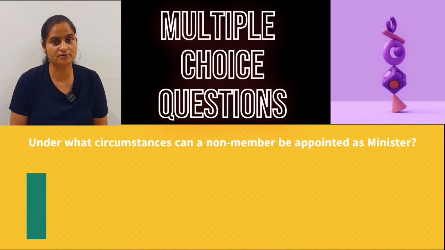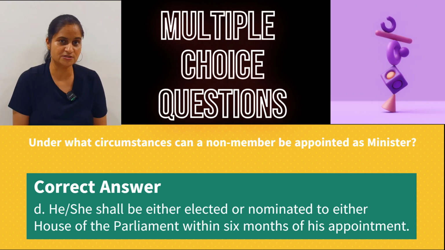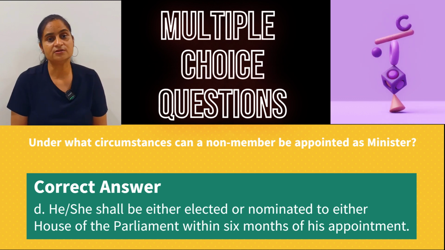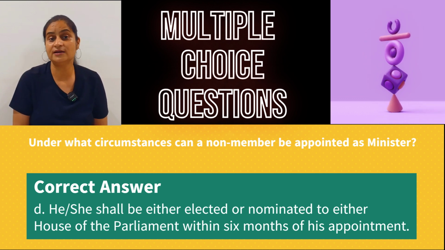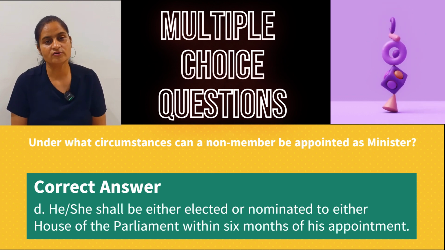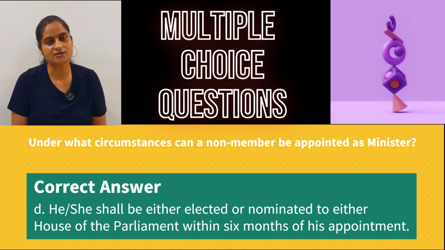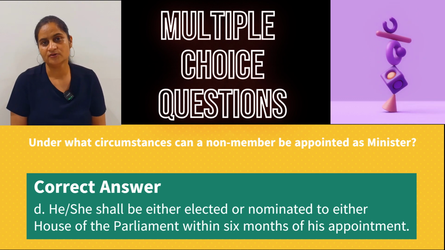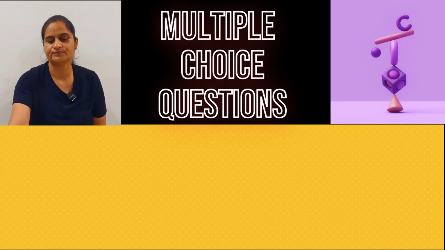So what is the right answer here? D. Any non-member of the Parliament can also be appointed as a minister, but what is the condition here? That person has to be either elected or nominated to Lok Sabha or to Rajya Sabha within 6 months of his appointment. Otherwise, he has to resign. So any non-member can be appointed as a minister, but within 6 months, he has to be either elected or nominated to either House of the Parliament.